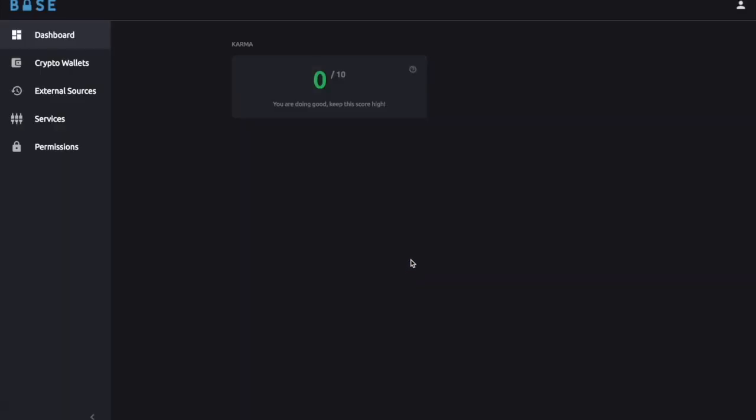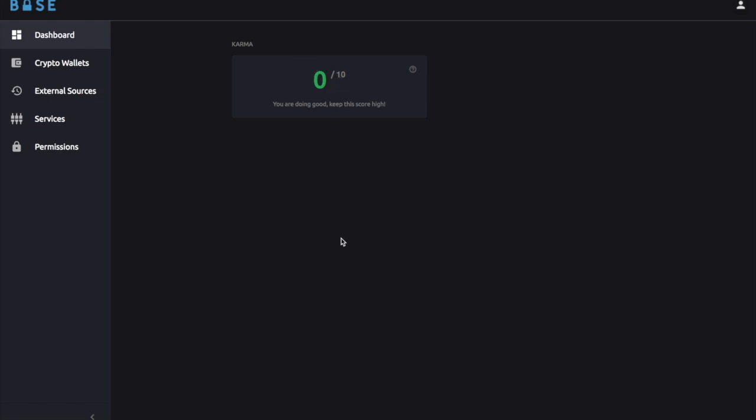For a new user, this is an empty dashboard where only karma is shown. Karma is a simple number that represents whether a user is a good citizen in Base. If the user's actions bring value to business, his karma will go up. And if the user only collects the offered benefits, then his karma will go down. For obvious reasons, businesses would prefer to interact with users that have a higher karma, and they can do that by using karma when they define the target audience for their offers. So the higher the karma, the better the offer to the user. For a new user, karma is set to 0.